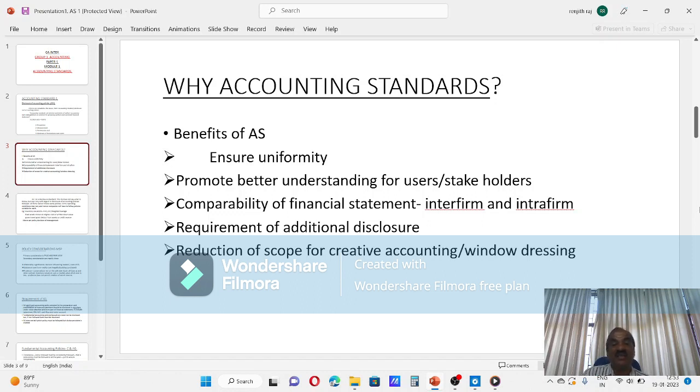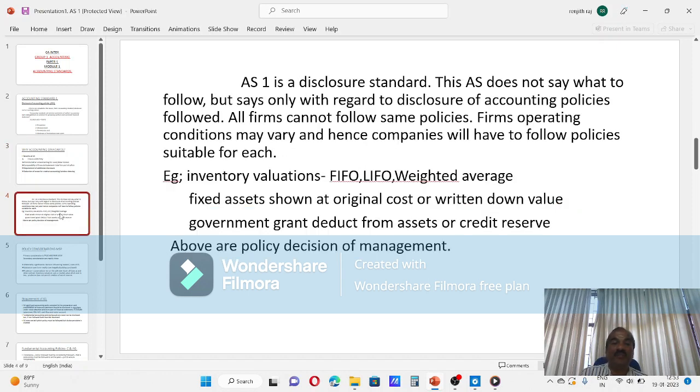So standard sets certain norms which should be followed in the preparation of accounting statements, that is P&L account, balance sheet, cash flow, notes, etc. So these are the need for accounting standard. Then, what AS1 says?